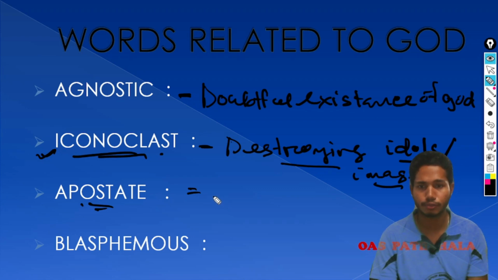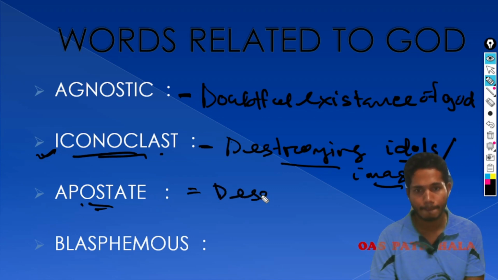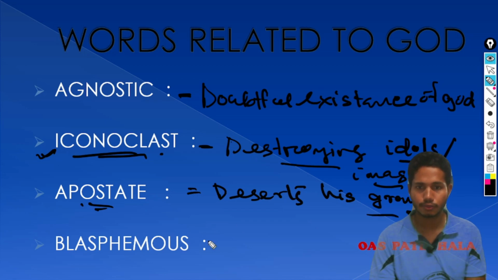Okay, so apostate: who deserts his group, simple. Okay, deserts his group. So going for the fourth word, blasphemous.